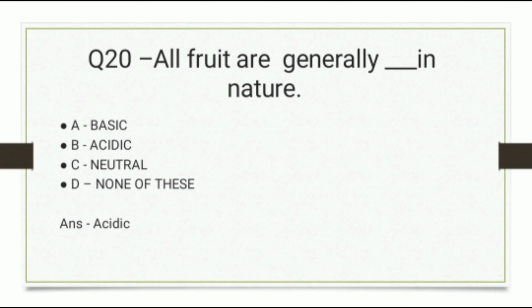Question 20. All fruits are generally what in nature? And the options are basic, acidic, neutral, none of these. And the correct answer is acidic.